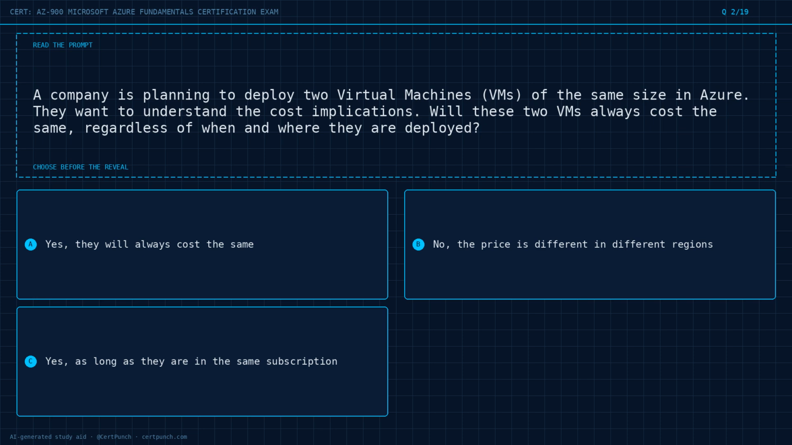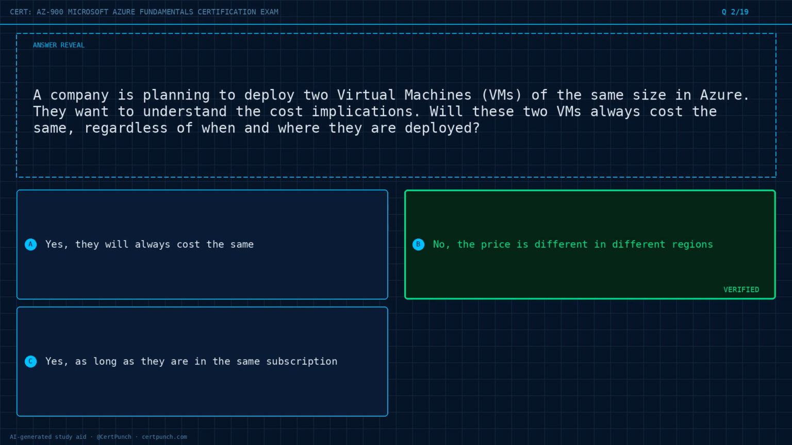Question 2 of 19. A company is planning to deploy 2 virtual machines, VMs, of the same size in Azure. They want to understand the cost implications. Will these 2 VMs always cost the same, regardless of when and where they are deployed? Option A. Yes, they will always cost the same. Option B. No, the price is different in different regions. Option C. Yes, as long as they are in the same subscription. Choose the best answer before the reveal. Commit to it now.